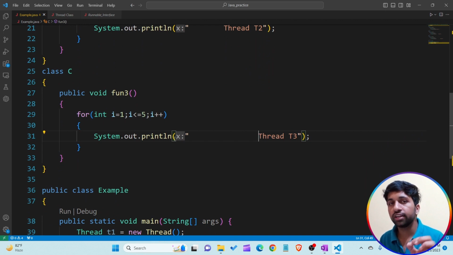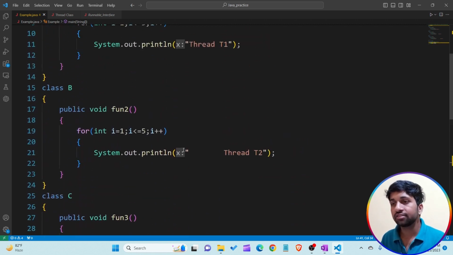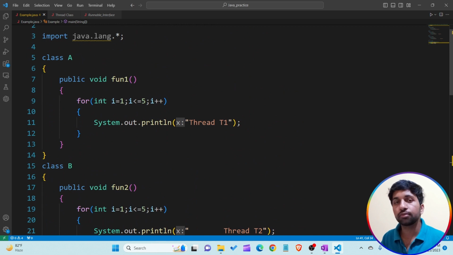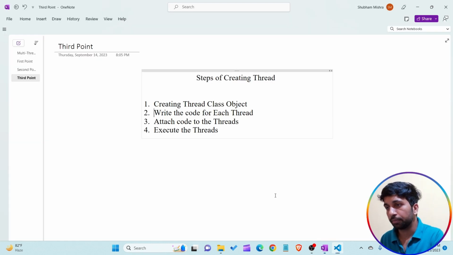Okay, so the second step is clear. The first step is we have to create the object of the thread class, which I'm also done here. The second thing is I have to write the code for each thread, so I'm done here. The question is how, so let's go for the third step. What is the third step? Attach the code to the thread, meaning how we are able to attach our class A code to the thread T1, the class B code to the thread T2, and the code of class C to the thread T3. Let's see how we are able to do that.